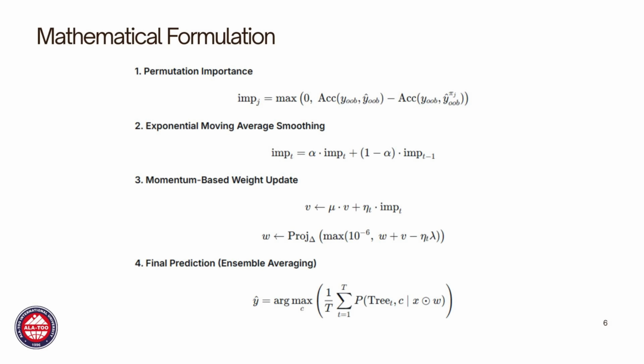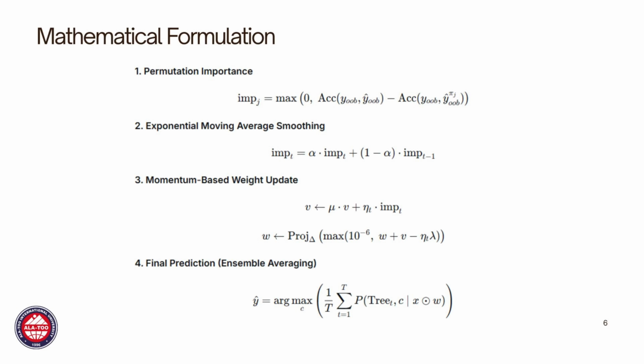Let me walk you through the mathematics behind ACWF. I'll keep it simple. Formula 1. Permutation importance. This formula calculates how important each channel is. We look at the accuracy on out-of-bag samples. These are samples that weren't used to train the current tree. Then we scramble the values of channel J and see how much accuracy drops. If the drop is large, that channel is important. If there's no drop, the channel is not useful.